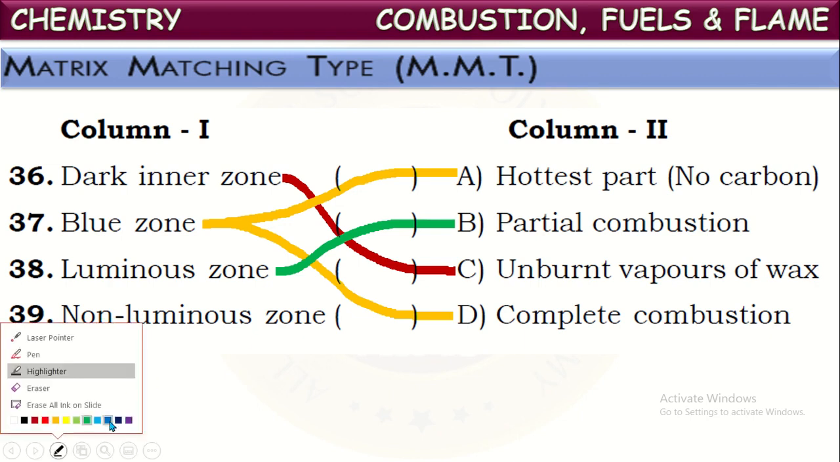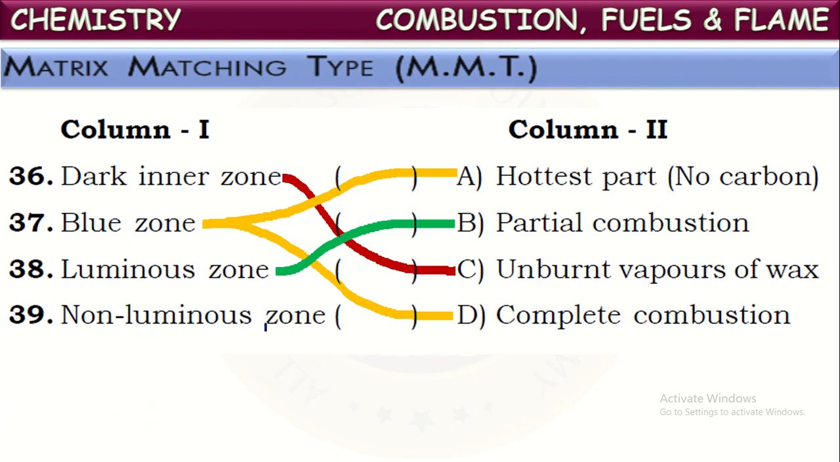Next, non-luminous zone. The outermost zone of the flame is non-luminous, where the vapors of wax are burnt with blue color. So that is said to be the outermost zone, and that outermost zone is the hottest part of the flame, and it has complete combustion of the vapors of wax. Okay, this is the matching.